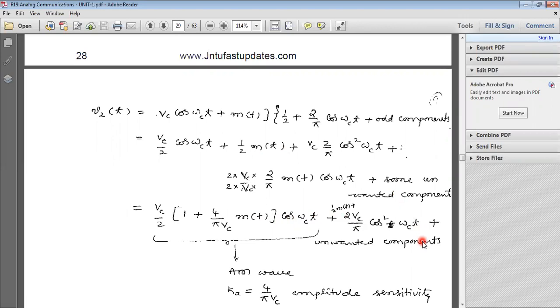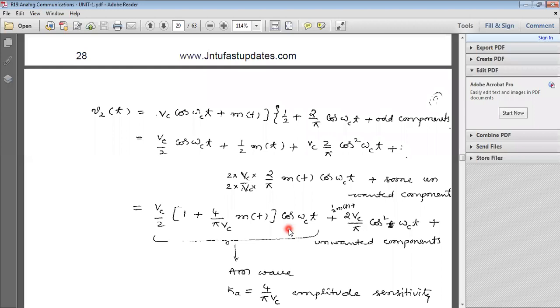Now if you observe these terms, the first term is the same as the AM wave. What is the AM wave representation? VAM cos omega ct. What is the value of VAM? Vc into 1 plus Ka m of t, cos omega ct. In the starting classes, I already explained the AM wave representation: some amplitude into cos omega ct.